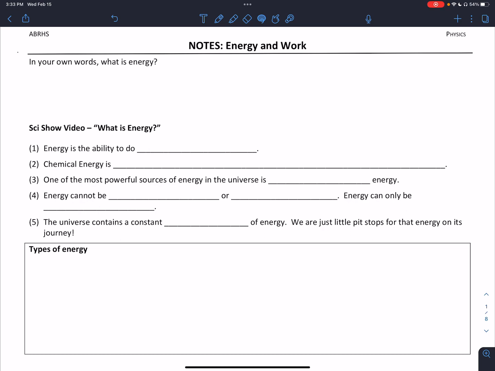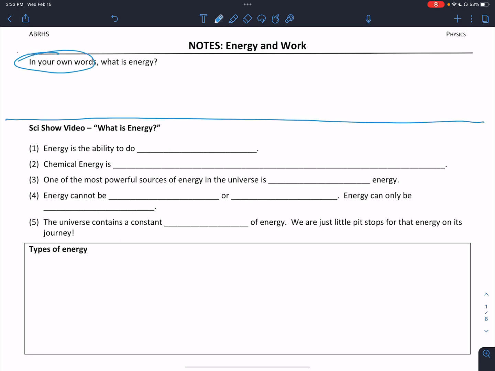All right, to start this notes packet, I asked my students to think about what they thought of when they heard the word energy. I want you to take just a second to think about that word, energy, and in your own words, list what you think of when you think of energy. I'm going to give you just a second to jot that down. I'm not going to put an answer there. That's for you to come up with.